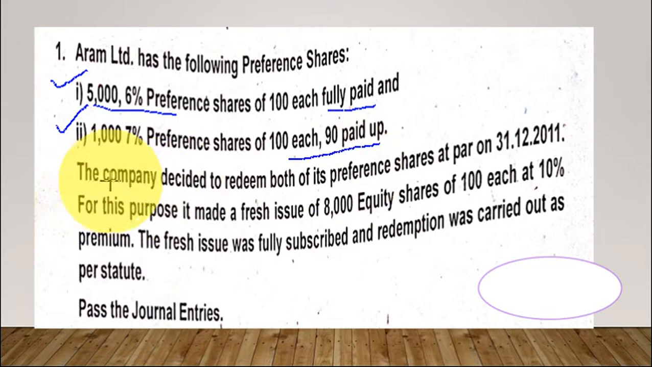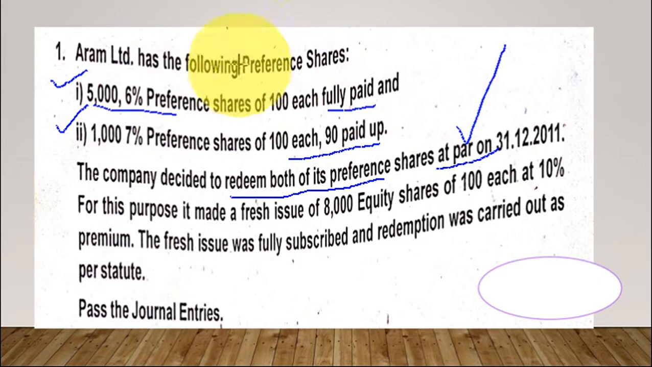Then the company decided to redeem both of its preference shares. So redemption of both the classes of preference shares at par. See, this is important. Redemption at par. We need not make arrangements to get the premium. Whatever capital we have taken, the same thing we can return back at par on 31st December 2011.